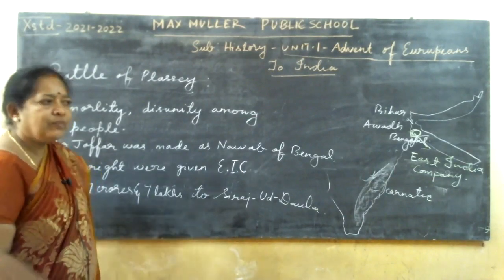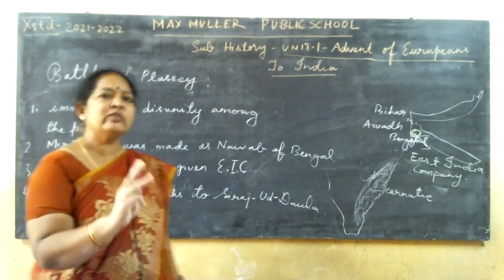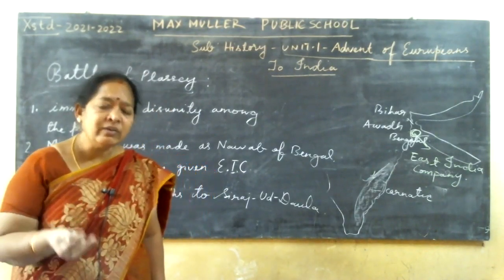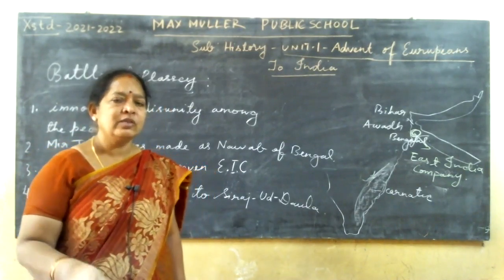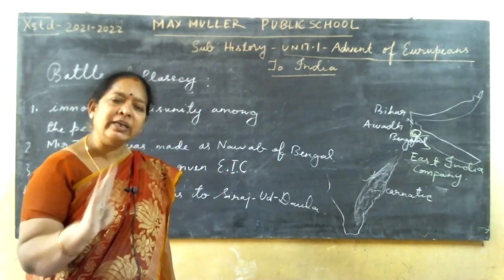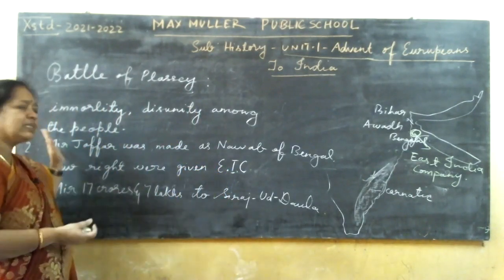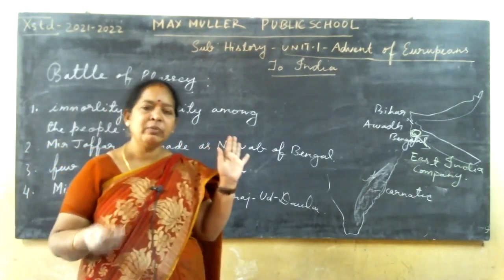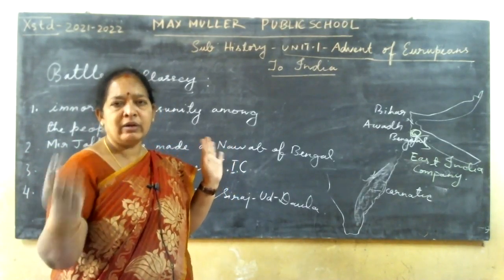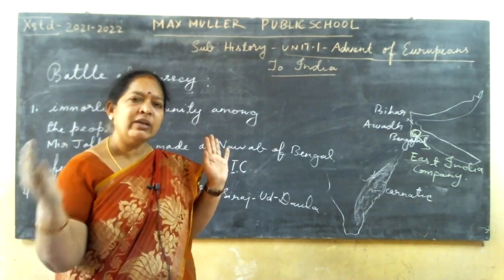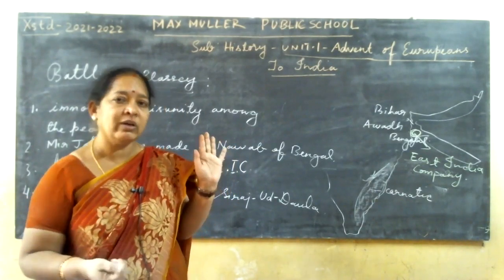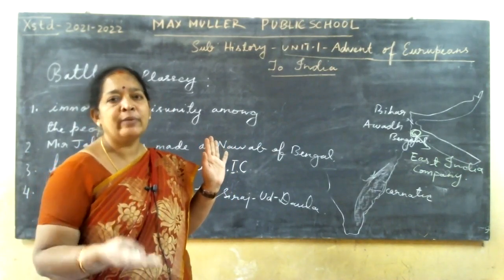What were the reasons for the Battle of Plassey? Misuse of dastaks, then mending of Calcutta Fort, and the third one is the Black Room tragedy. Dastak means a permission for trading with the East India Company in India. Next is mending of the fort. Without permission, they started placing cannons there. Even after the order of Siraj-ud-Daula, they did not remove them and started repairing the fort without the permission of Nawab Siraj-ud-Daula.